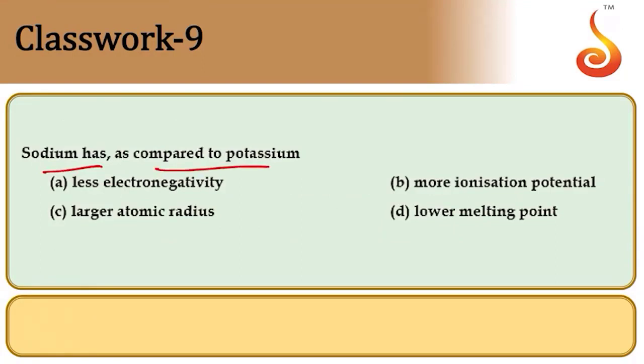Then sodium as compared to potassium. They are comparing electronegativity, atomic radius, ionization potential and melting point.